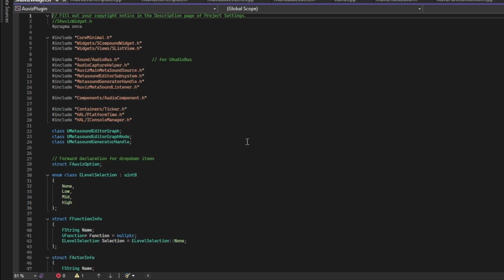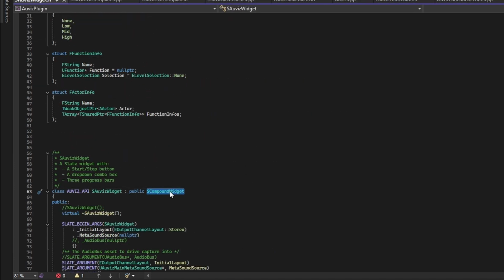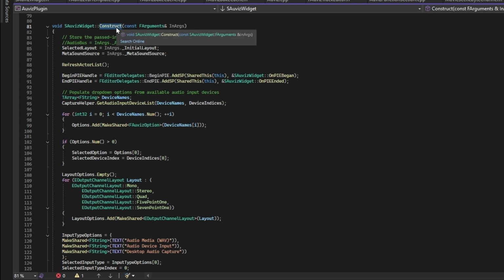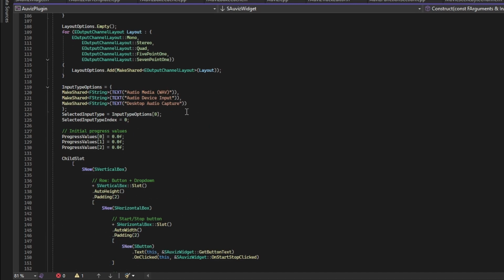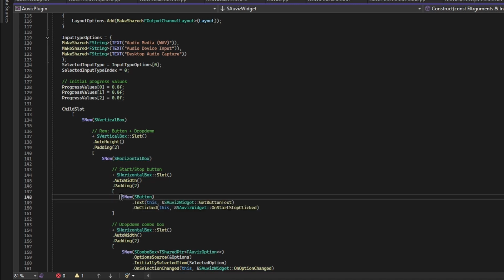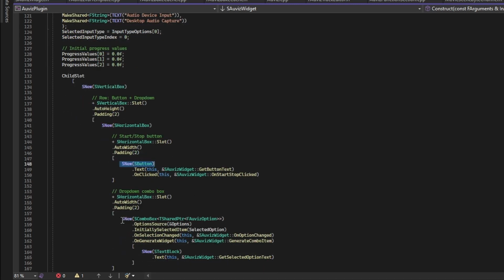This Auviz widget inherits from SCompoundWidget. It's kind of different from a normal utility widget. Maybe you can make it for the UI in gameplay, but this is more of a general widget class. In the Construct stage, you can make some types of widgets. First of all, you can choose a kind of box. You can make the box, and in the box you can add another box, or you can add a button. You can add a combo box, which is a drop down menu.